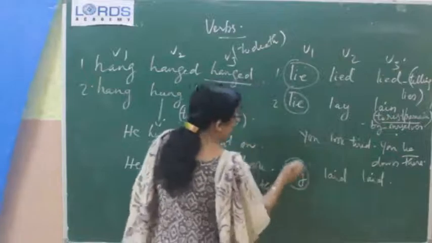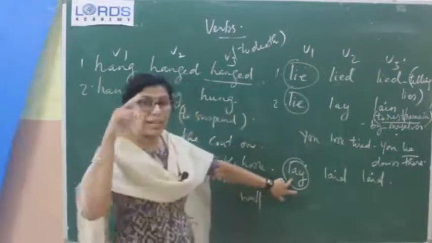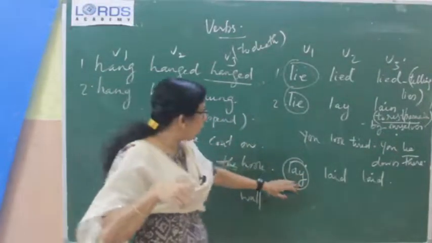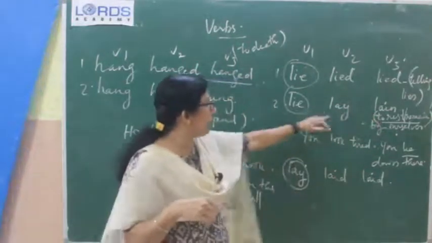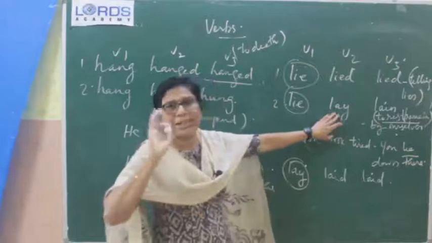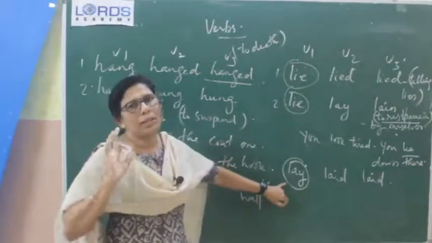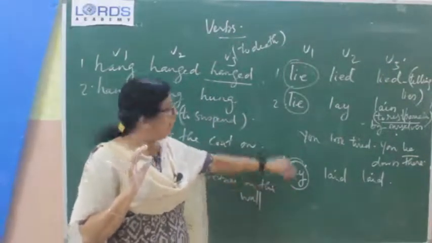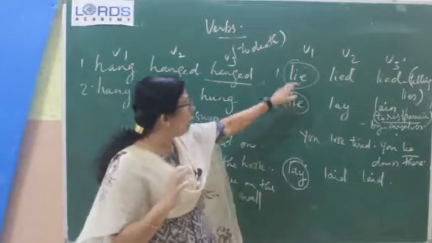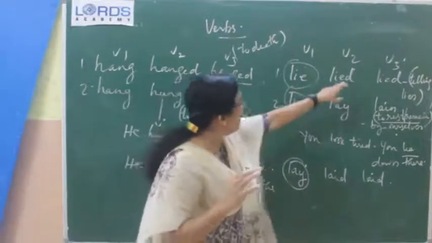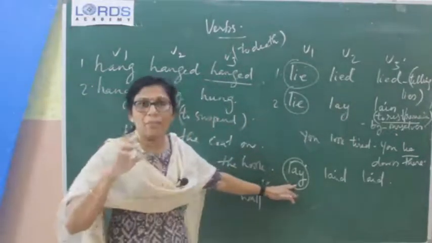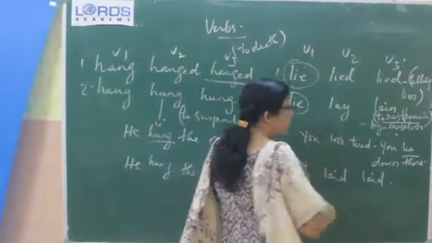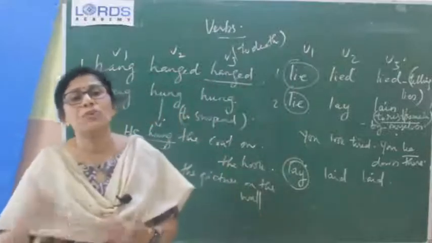Here in the bracket you will be given this word. Then you should make sure that you fill it with any of these forms only. Don't use these forms. Why? Because this is V2, and V2 won't be given in the bracket. Only V1 will be given. Got it clear? So, here lie will be given and you have to identify whether to fill it with this set or this set. But here only lay will be given, and lay, laid, laid means an external force is needed.